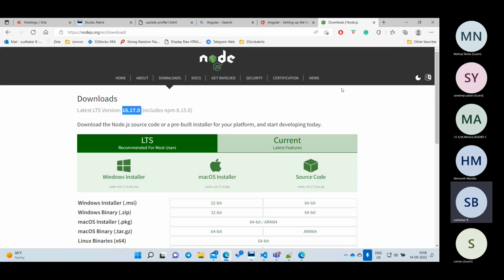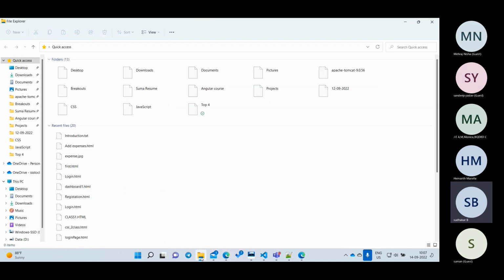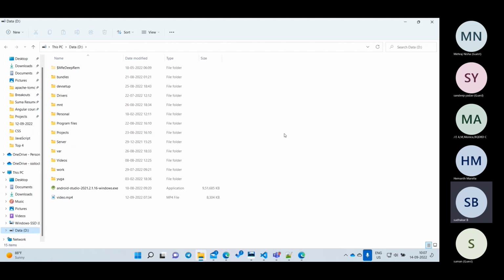Now I want to verify whether Node is installed on my machine, because if that is not installed, our Angular will not work. That is the reason I'll go to my D drive. Everybody go to your D drive or C drive, whatever drive you have, and keep a separate folder for the project. So I'll go for Angular.